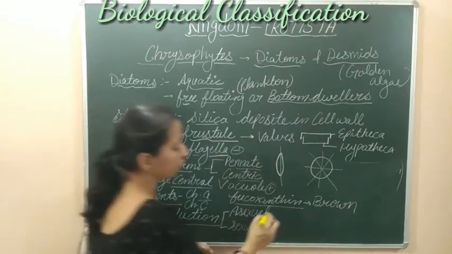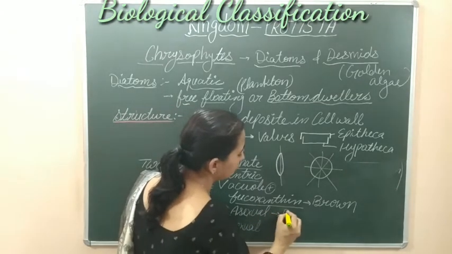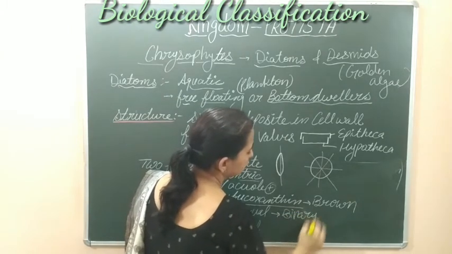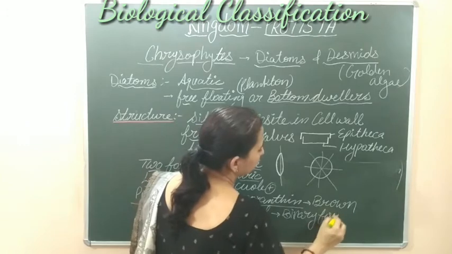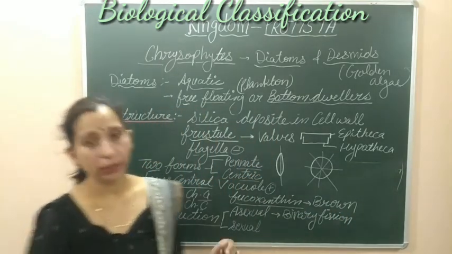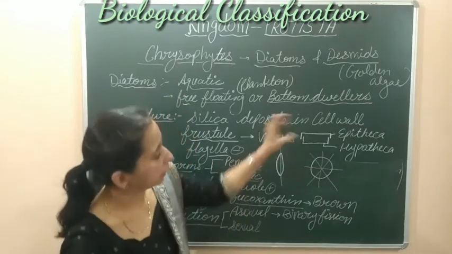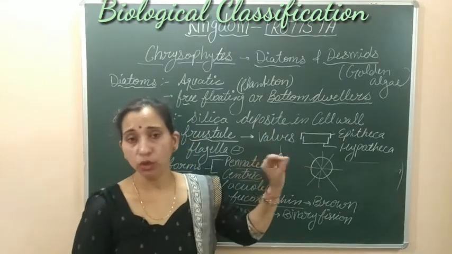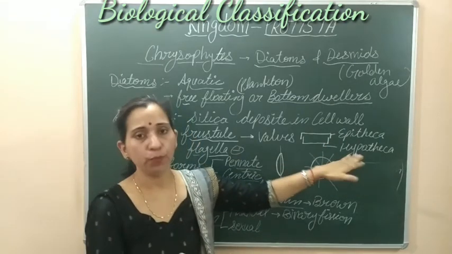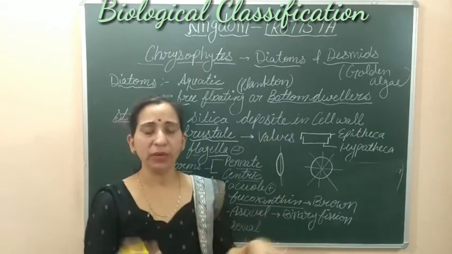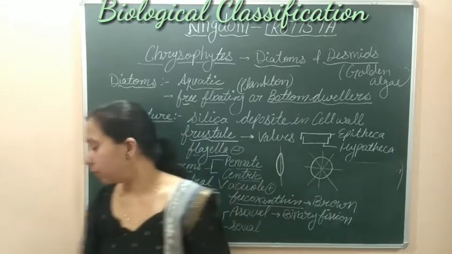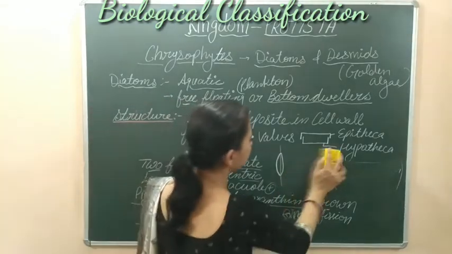Asexual reproduction is mainly binary fission. And sexually, when they reproduce, they reproduce by their binary fission. The binary fission happens because of their structure. We know that the cell wall forms two walls, that is epitheca and hypotheca. Because of the presence of these two walls, they can be equally divided into two halves. Let's see how the division happens.